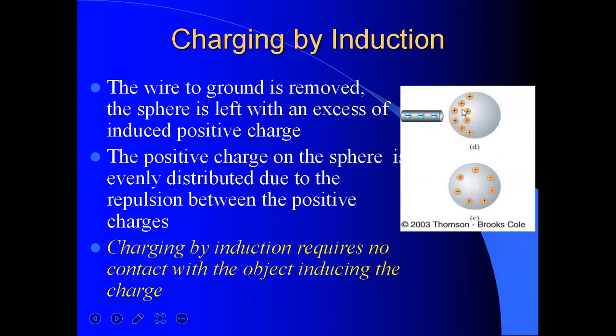The positive charge on the sphere is evenly distributed due to the repulsion between the positive charges. There are positive charges and many negative charges, and they attract each other. But if we remove this rod, then all the positive charges will be redistributed over the whole region. So charging by induction requires no contact with the object inducing the charge.